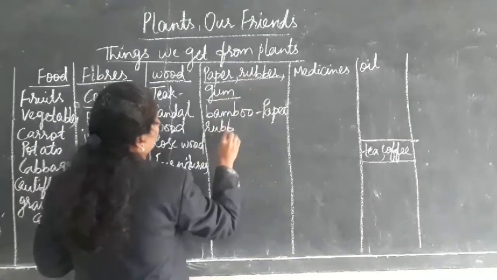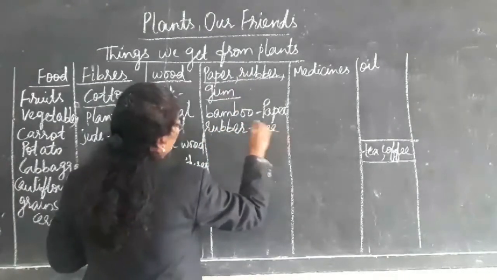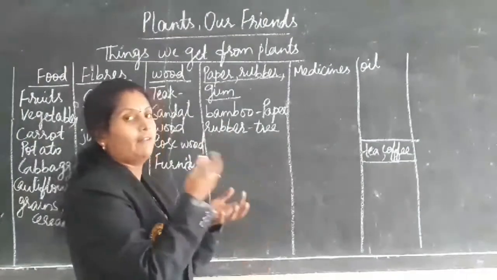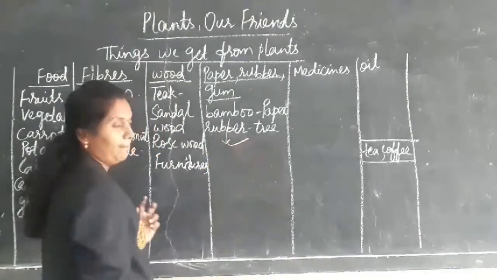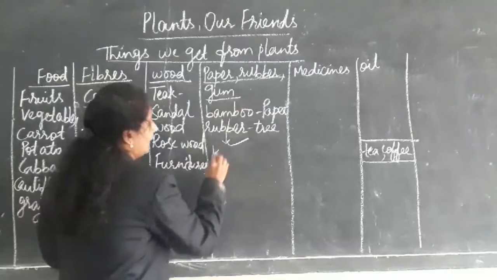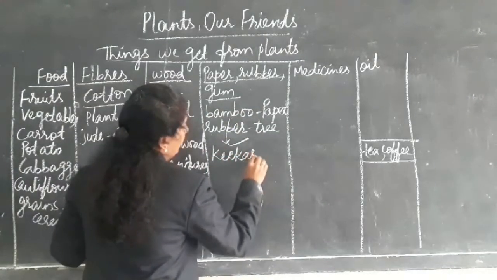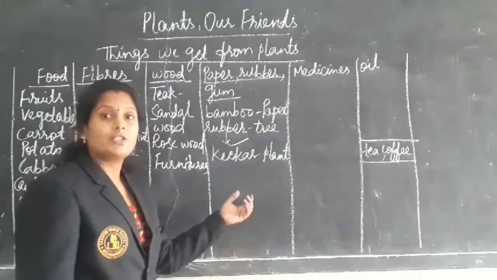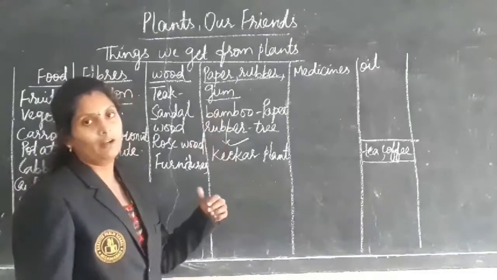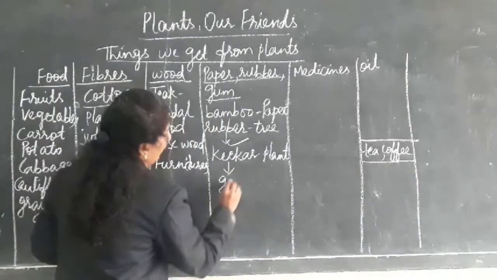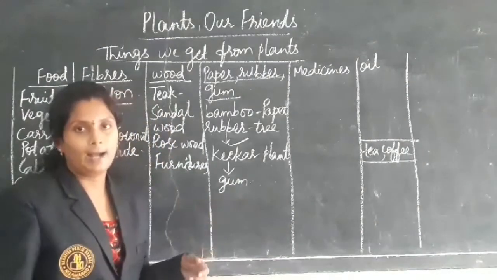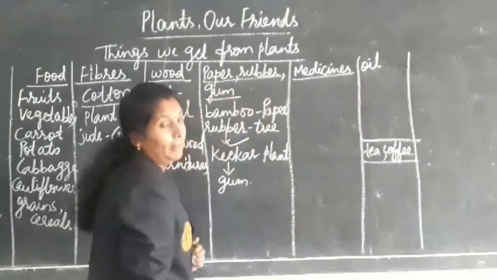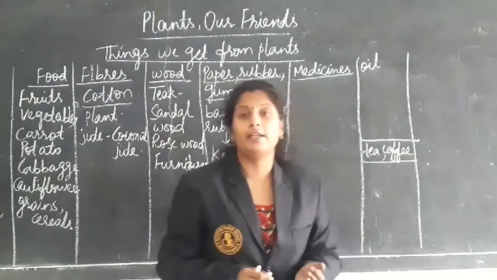Rubber comes from juice. The rubber tree gives some kind of juice on the trunk. That trunk juice is collected and they make rubber. And gum also. The kikar plant also gives juice which acts as a gum, which we use as gum. Okay, this is about paper, rubber and gum. Next one is medicines. We are also getting medicines.